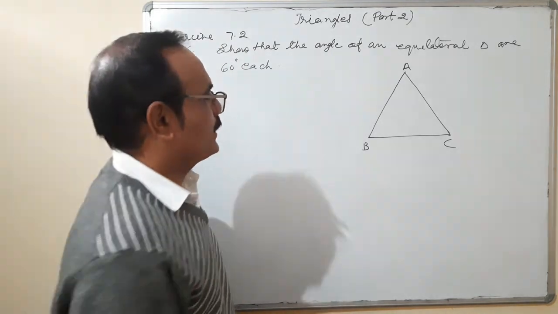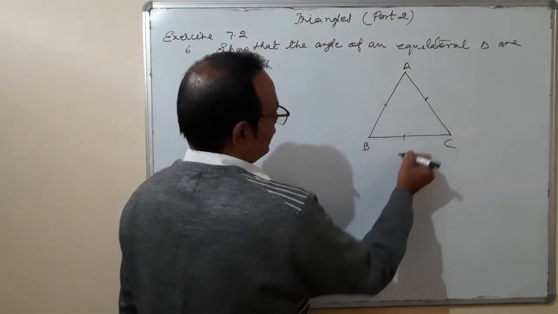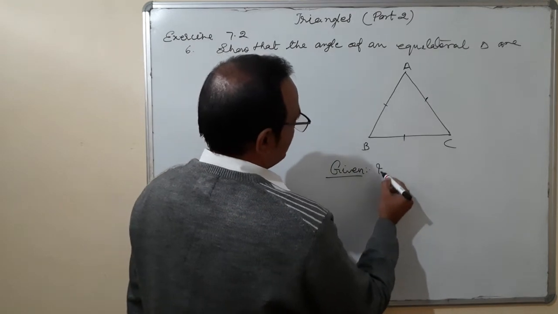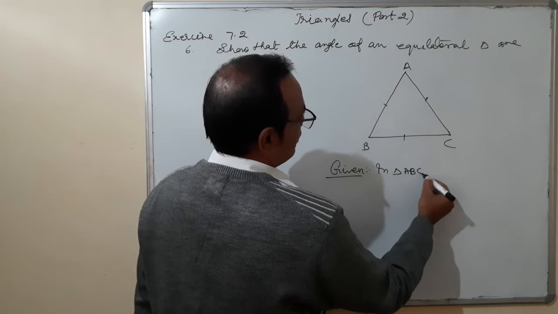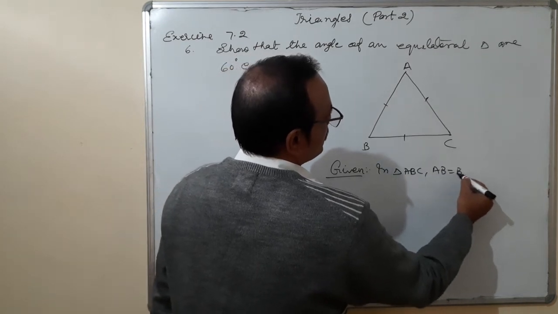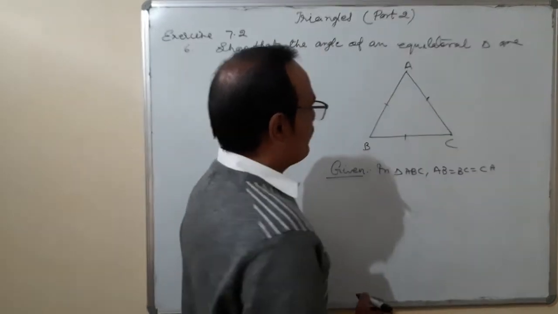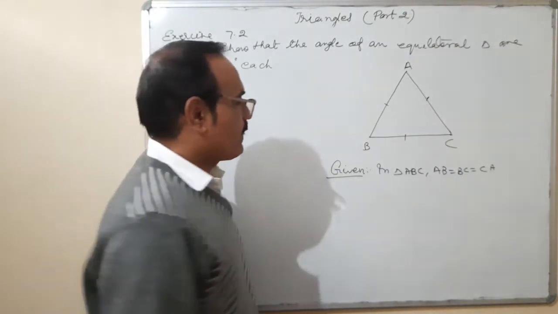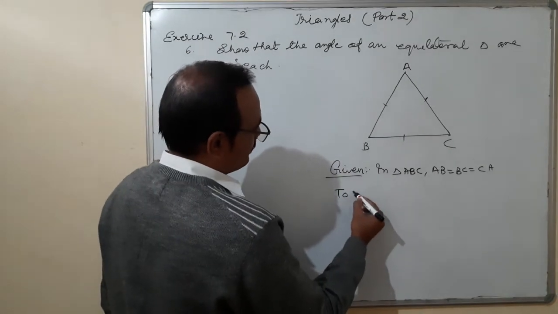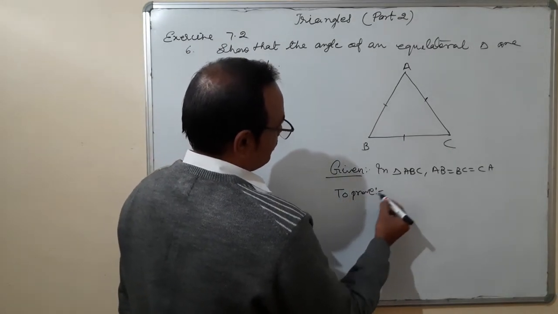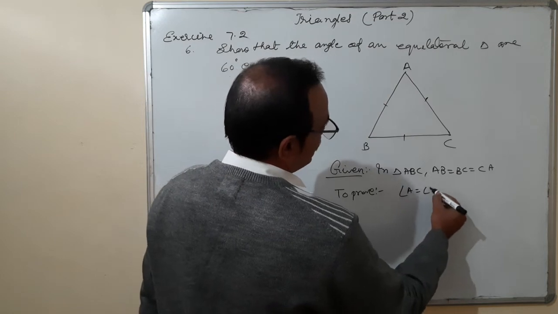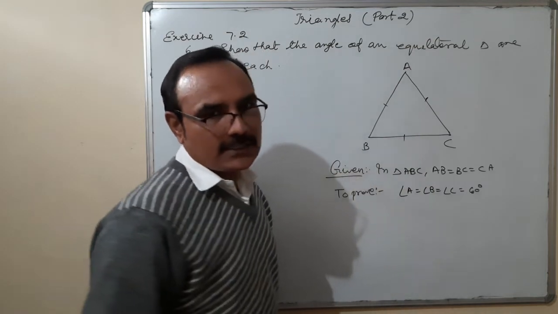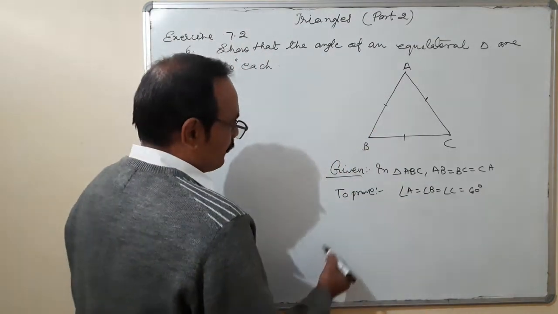Given: in triangle ABC, AB is equal to BC is equal to CA. To prove: angle A is equal to angle B is equal to angle C is equal to 60 degree. All three angles are equal to 60 degree each. Prove.